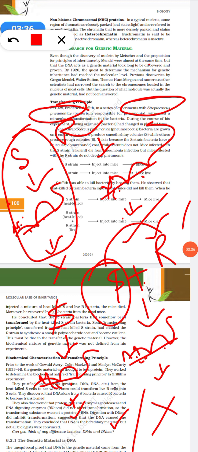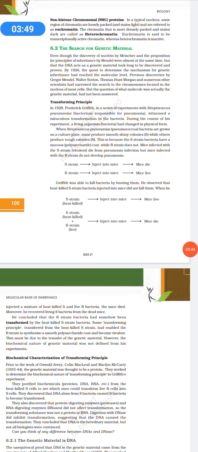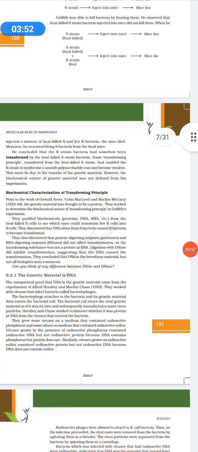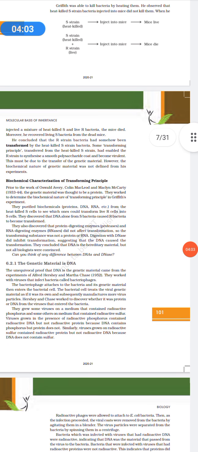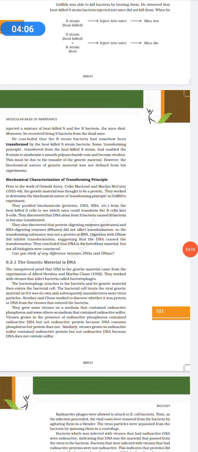Even when killed, something in the S strain is inducing the R strain and transforming it into S, so that it kills the mice. So Griffith said there is a transformation happening, which is known as the transforming principle. It enabled the R strain to synthesize a smooth polysaccharide coat, and that is why it became virulent.